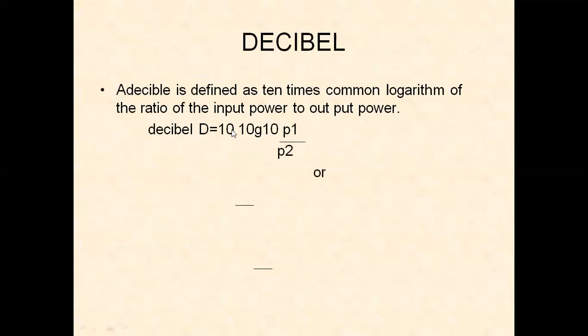Decibels is given by the formula 10 log P1 by P2 based on power ratios, and 20 log V1 by V2 for voltage ratios. V1 and V2 are the two voltages. Let me take voltage at one point and voltage at the other point. Then if it is voltage ratios, it is 20 multiplied by log V1 by V2. For power ratios, 10 log P1 by P2. For current ratios also, it is 20 log I1 by I2.